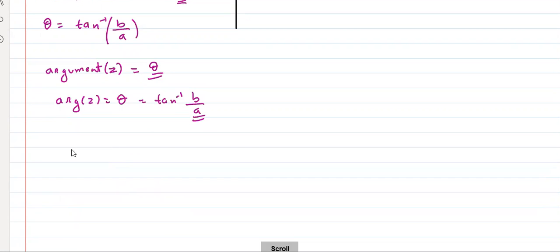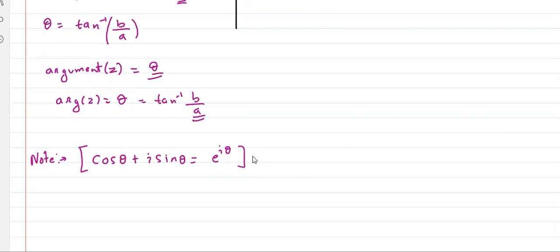Okay, now note there's one more representation that we will be studying at the end of the chapter. We will not be studying this here, but I will just mention it. Because there's this thing cos theta plus i sine theta, there's something called expansion. This is equal to e to the power i theta. This is called Euler formula, Euler form. This is given by the scientist named Euler, Euler's formula.